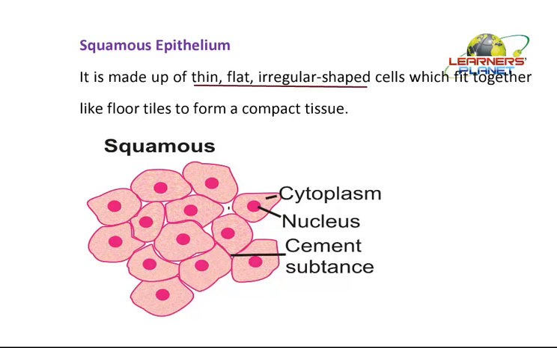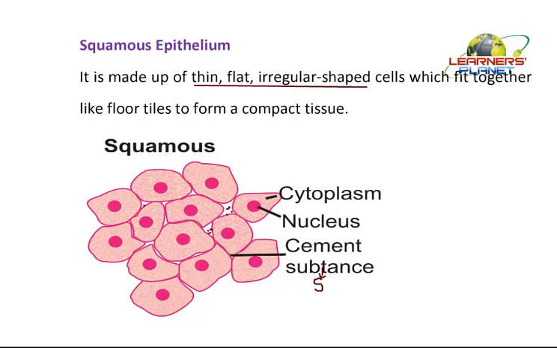Although we are saying that they are irregular and placed compactly, these spaces are present here. See, you can see in the diagram. So how are they tightly packed now? How are these spaces maintained? They are maintained due to the presence of a cementing substance in between. Again, there is a spelling mistake here. I am very sorry. It is substance.